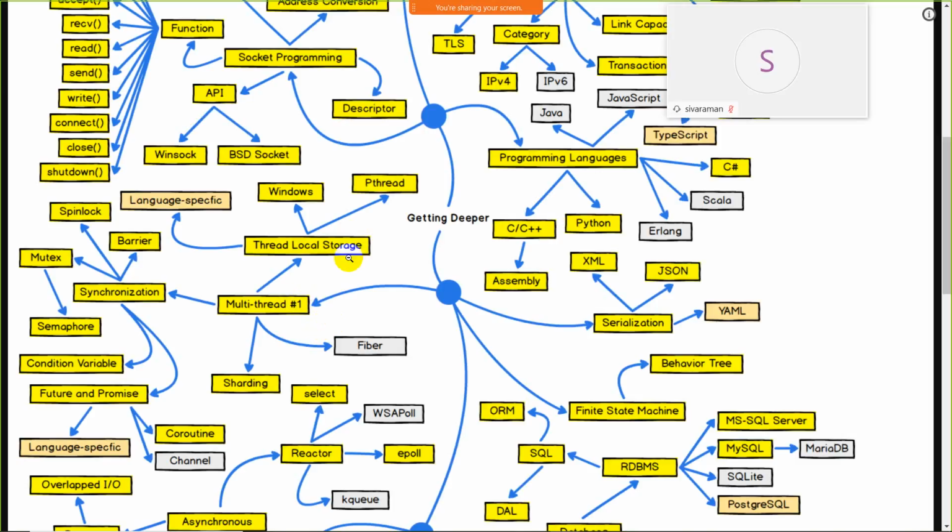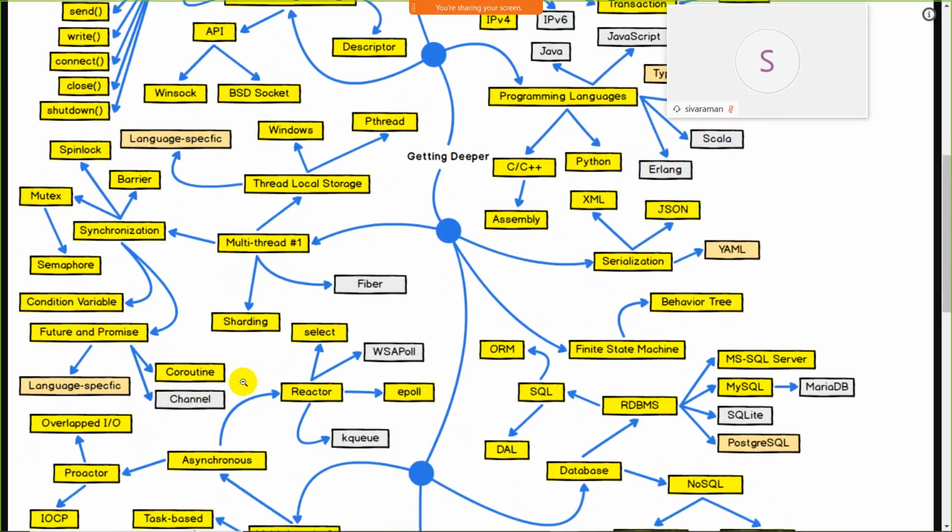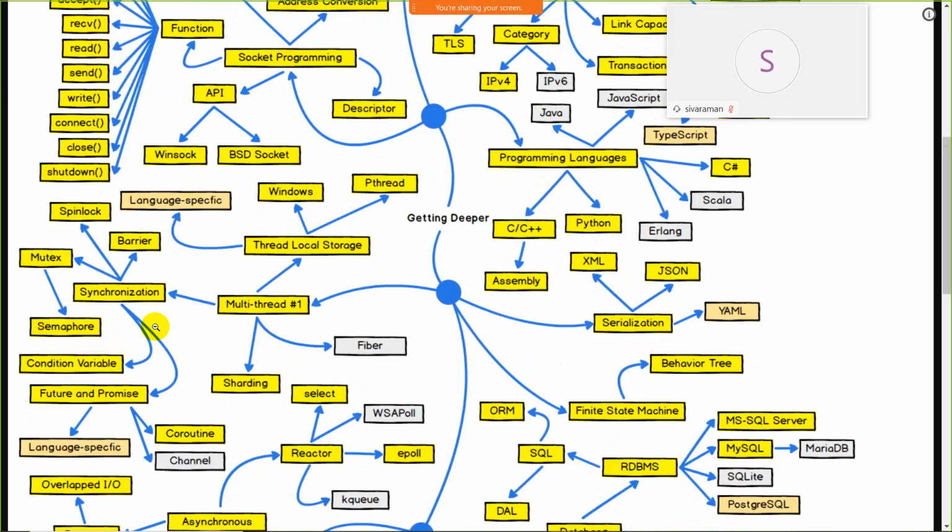For this, we have thread local storage, like on Windows, and pthreads, and language-specific threads. After that, we have synchronization primitives like spin lock, barrier, mutex, and semaphore. So guys, these fundamentals, barrier, mutex, and semaphore, are helpful to avoid deadlock. If two things are communicating, or two things are going on in the game, there should be no impact on your game. For this, we have barrier, mutex, spin lock, and semaphores. After that, we have condition variables and futures and promises, and also coroutines, channels, and language-specific ones. So these are helpful to avoid deadlock.